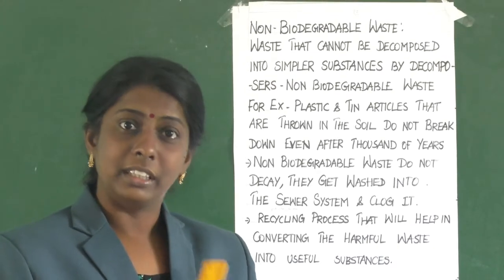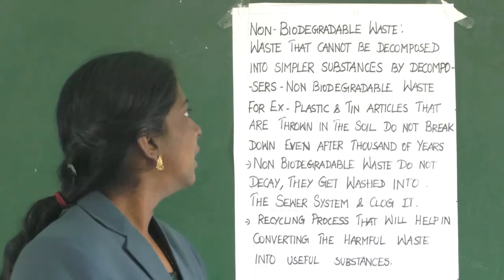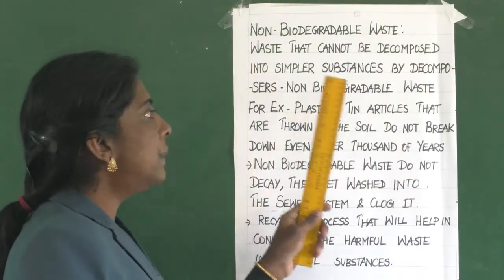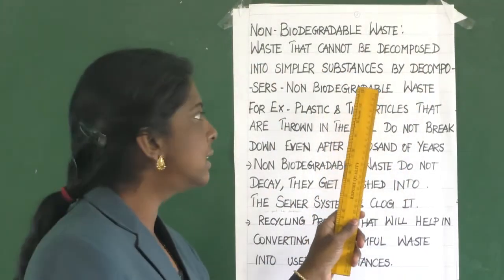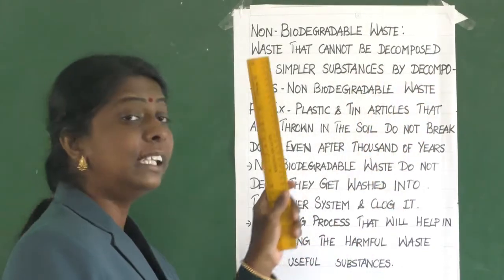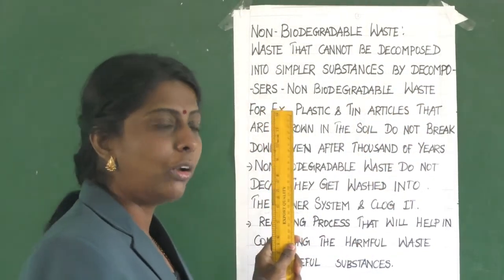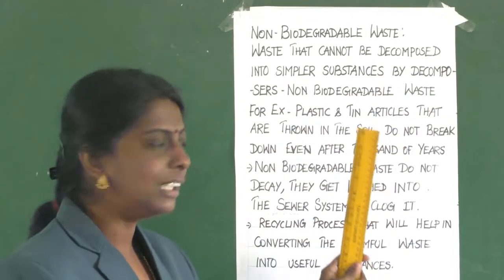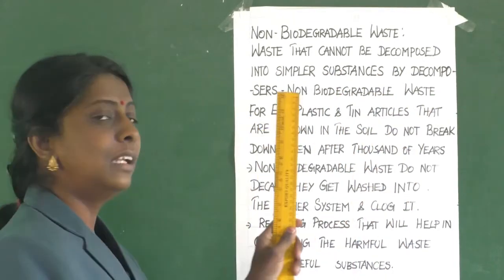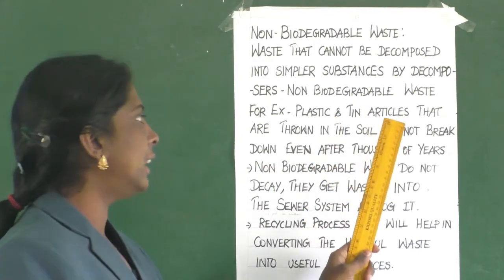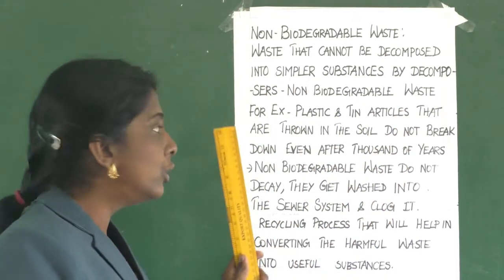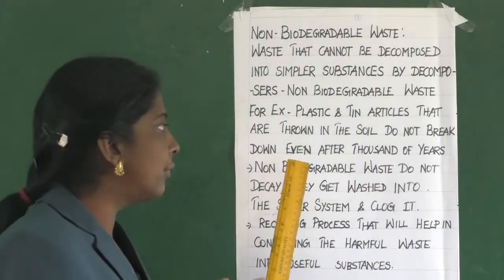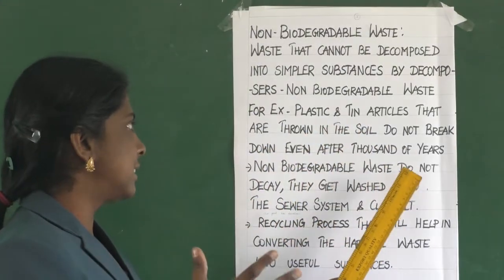Yes, children, now let us learn about non-biodegradable waste, which does not decompose. Waste that cannot be decomposed into simpler substances by decomposers is called non-biodegradable waste. Clear, children? For example, plastic and tin articles thrown in the soil do not break down even after thousands of years.